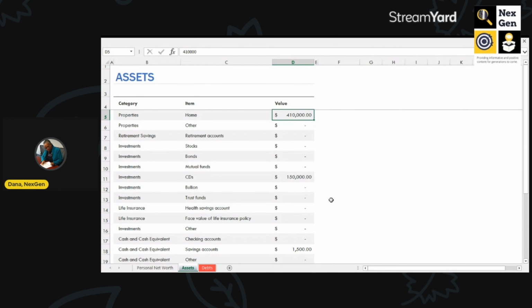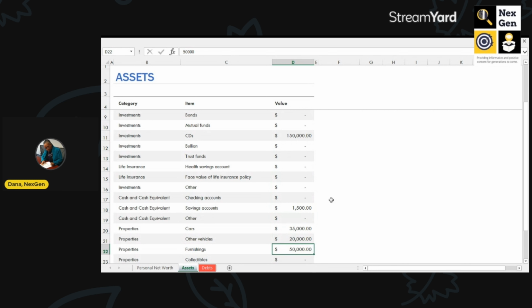Okay, this is someone who has a family, and in this scenario, they have a home, and the value of that home is $410,000. They have a certificate of deposit, which is $150,000. And you notice that we don't see anything in the health savings account or the life insurance face value. Normally, if you had a health savings account or you had life insurance, you would put that information there. They do have $1,500 in the savings account.